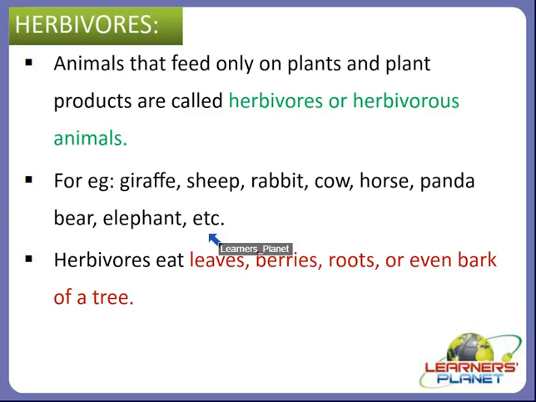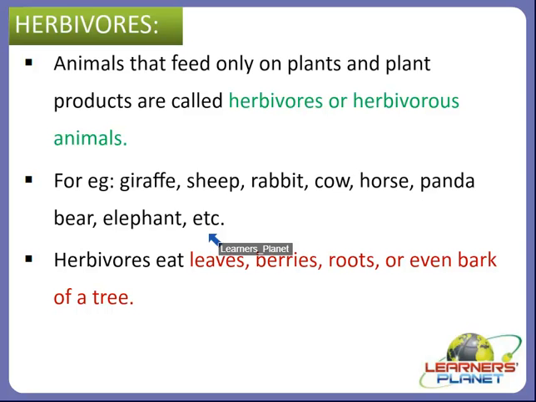Because herbivores also need a lot of energy to stay alive, and they eat all day long, there should be a lot of plants in our ecosystem to support our herbivores, as they solely depend upon plants.